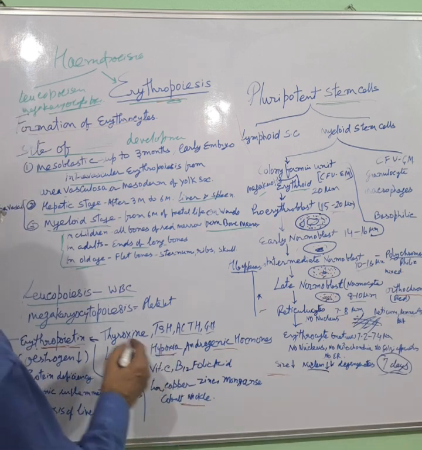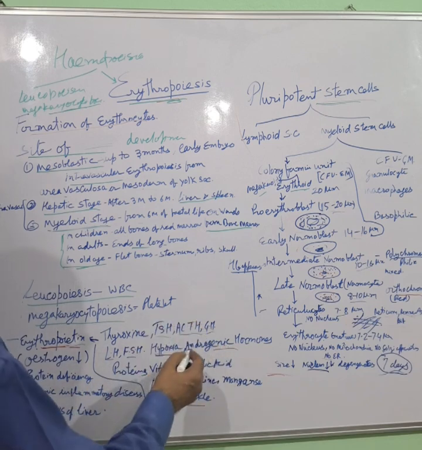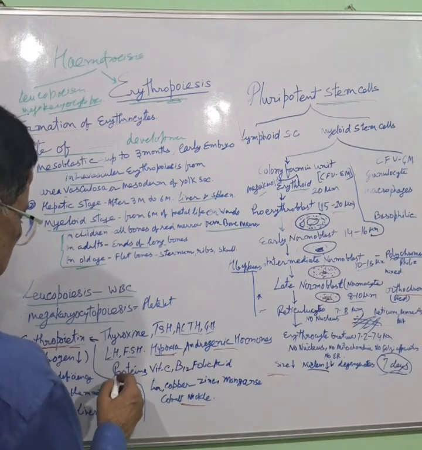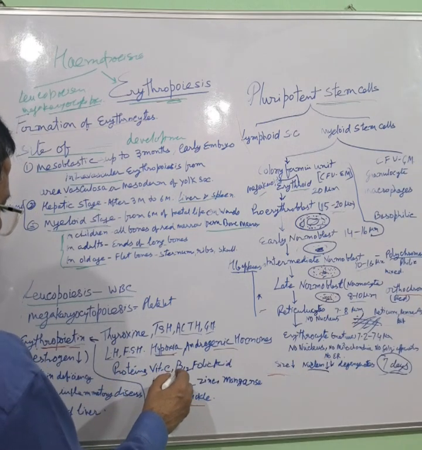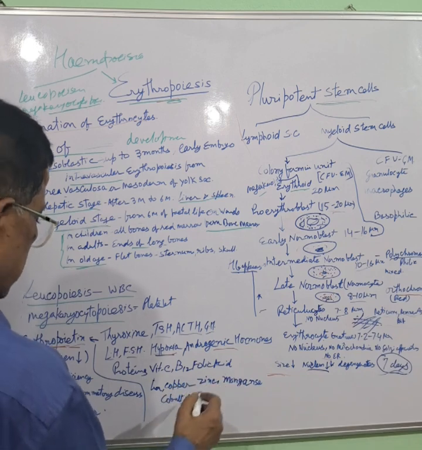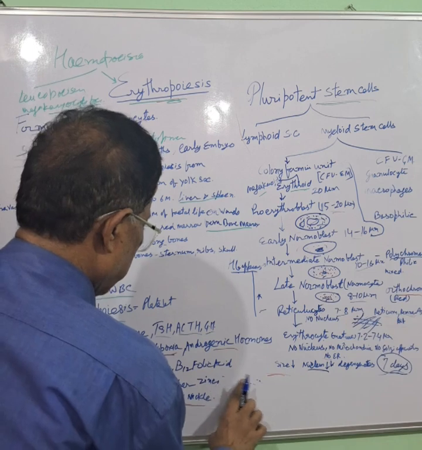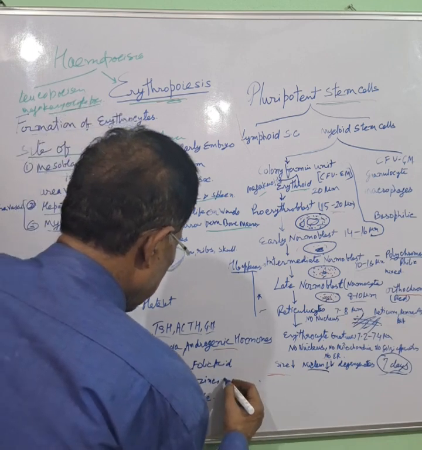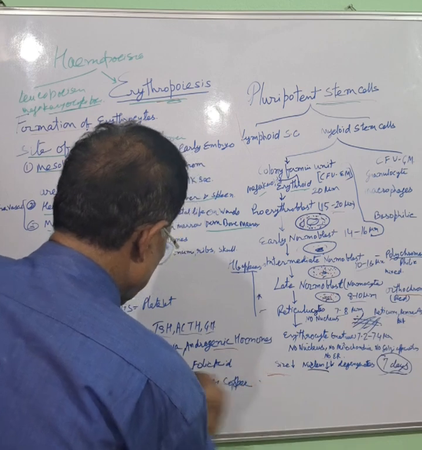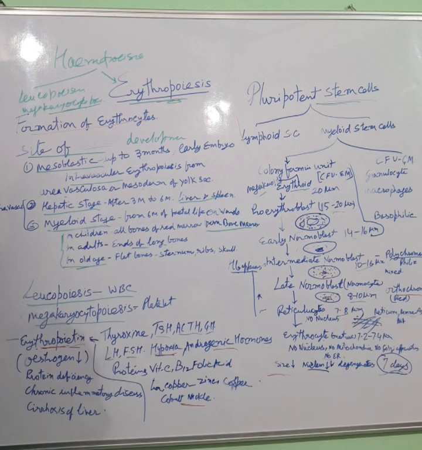Hypoxia influences erythropoietin secretion, and these hormones stimulate this effect. In addition to that, proteins, vitamin C, vitamin B12, folic acid, iron, copper, zinc, calcium, cobalt, and nickel all are essential for hemoglobin formation, and these help in hemoglobin formation.